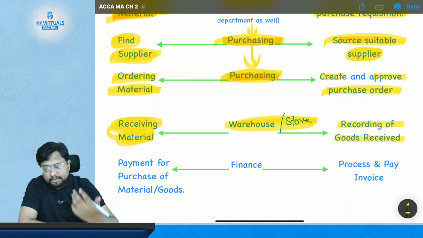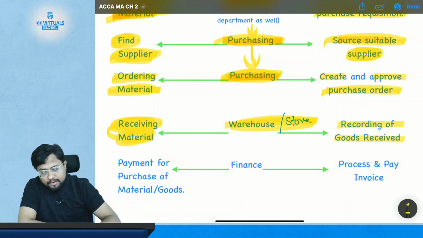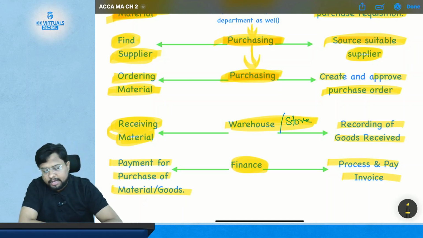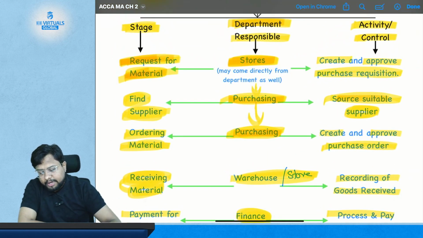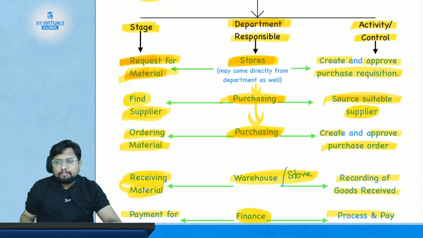And after receiving the goods, what will happen? The invoice for the goods will be sent to the finance department, where they will process and pay for the invoice. And what is the stage here? Payment for purchase of material or the goods. Okay, so this is the process for the purchase of material, which is very simple and logical. You just need to remember the basic stages.